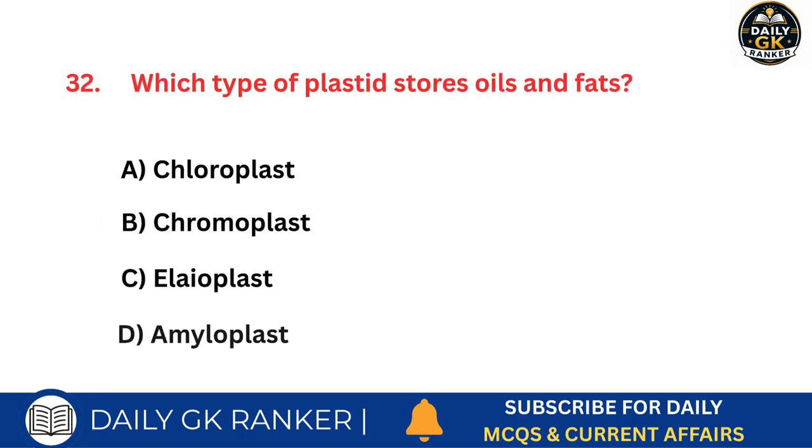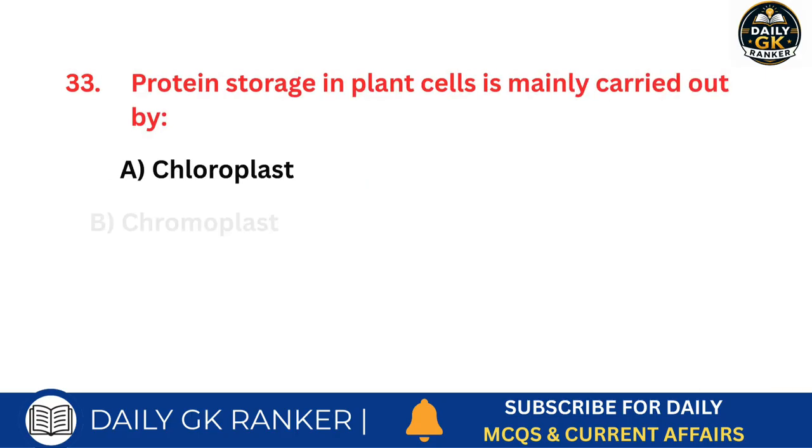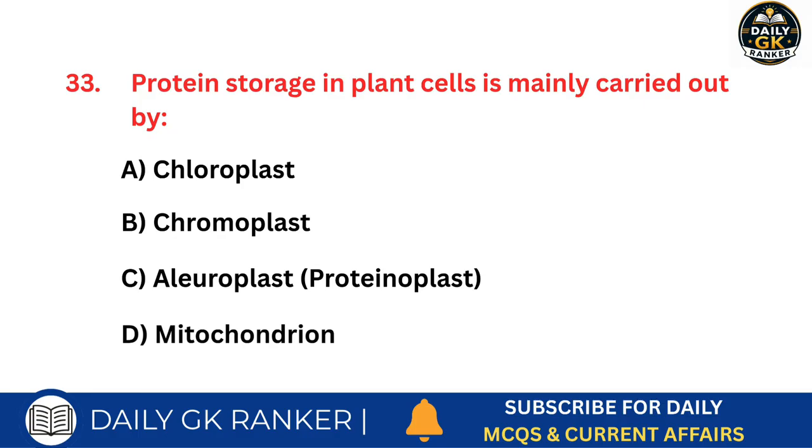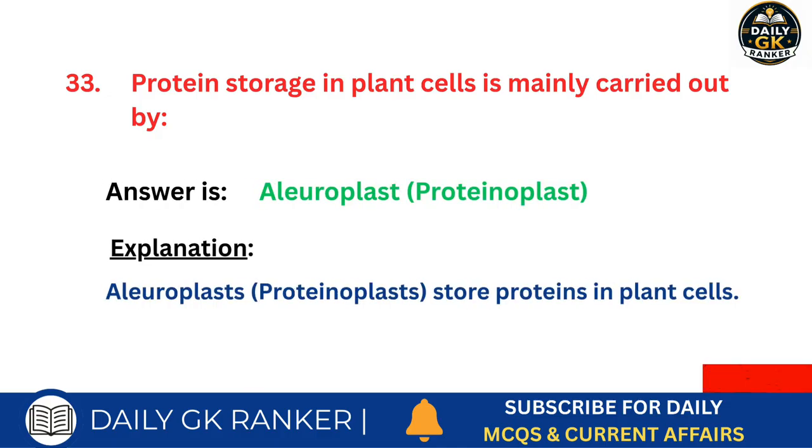Which type of plastid stores oils and fats? Answer is elaioplast. Protein storage in plant cells is mainly carried out by which plastid? Answer is aleuroplast, proteinoplast.